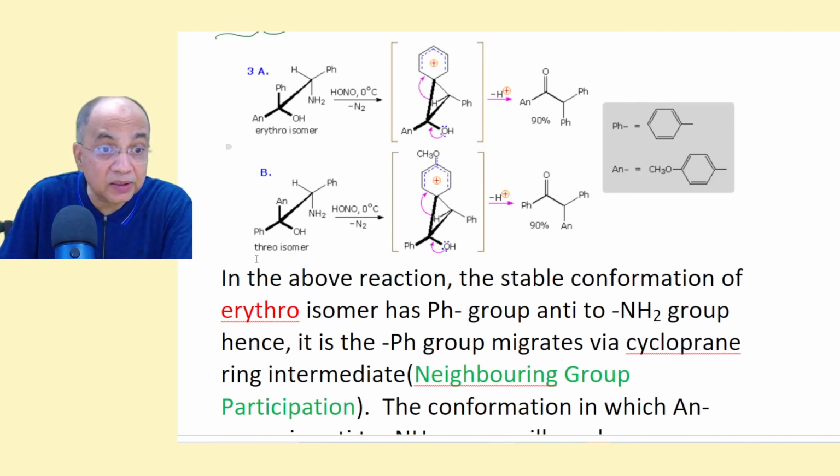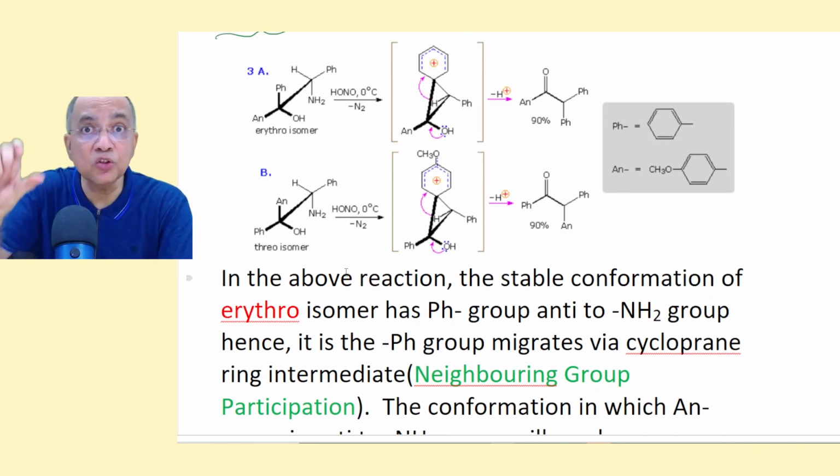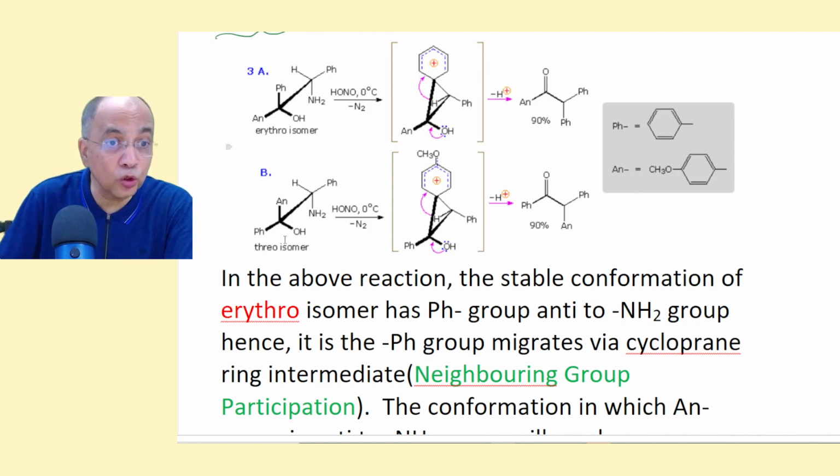So phenyl will be anti to amino in the erythro isomer, and the neighboring group participation will make this the dominant product. But if you take the threo isomer, by making one switch, an interchange between any 2 groups, I have interchanged between these 2 groups, and everything else remaining the same. I have borrowed this picture from some Google source. And here, this particular conformation you have to take.